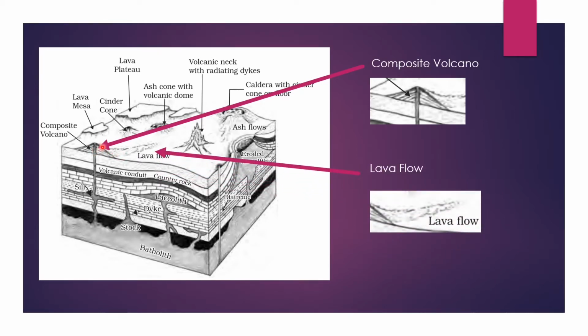The next one is lava flow. So, some of the lavas will escape to the lower landforms and get solidified as it is. So, this is called lava flow. It happens mostly nearby the composite volcano.